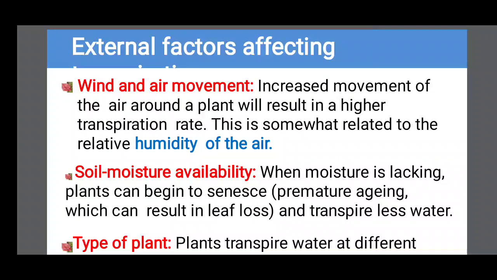Wind and air movement. Increased movement of the air around a plant will result in a higher transpiration rate. This is somewhat related to the relative humidity of the air. With slow movement of air, the transpiration increases. With the fastest winds, the transpiration falls because of the closing of the stomata.